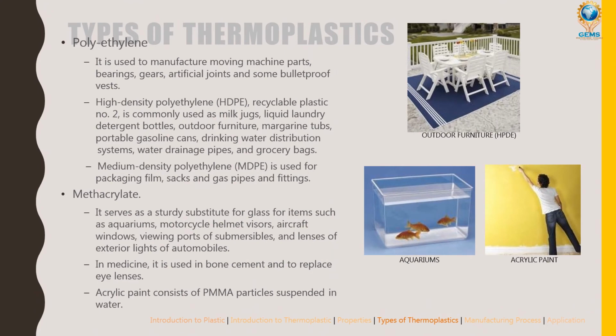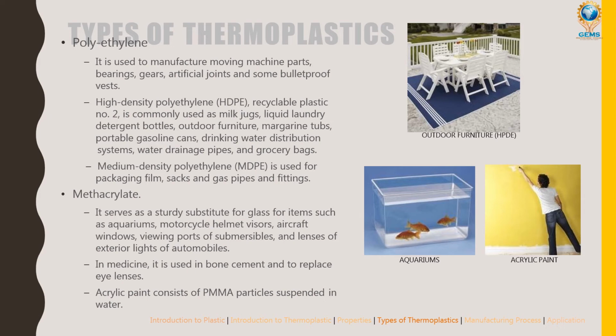So polyethylene is used in manufacturing moving machine parts, bearings, gears, artificial joints, and some bulletproof vests also. They use it in moving machine parts, something like toys and all, some plastic machine parts will be there. Right? So in that they use it. And bearings, we all know what a bearing is, gears, artificial joints, some bulletproof vests also.